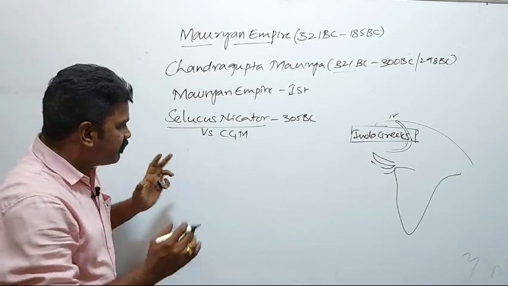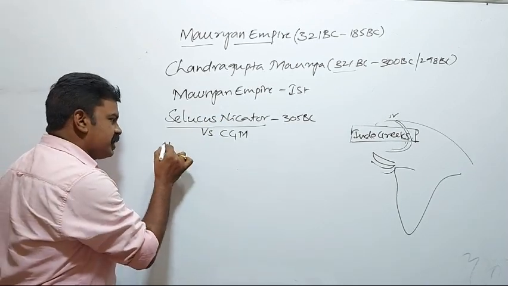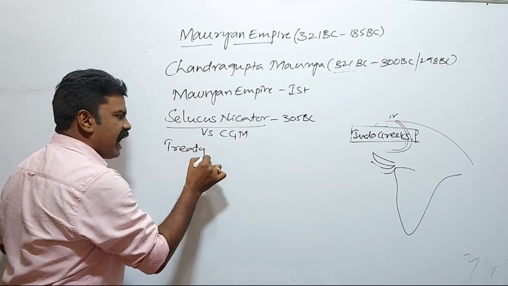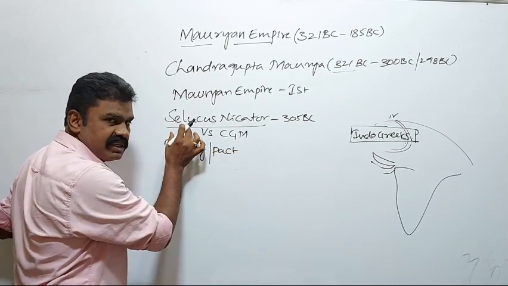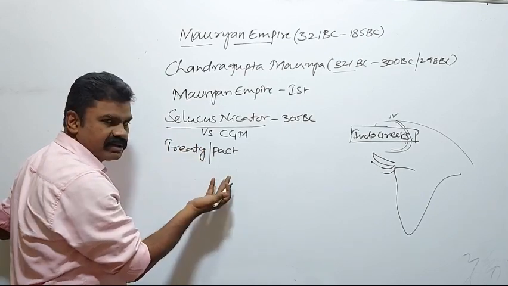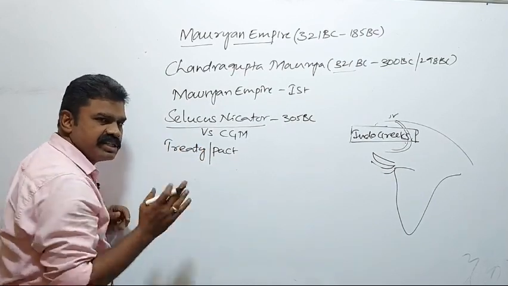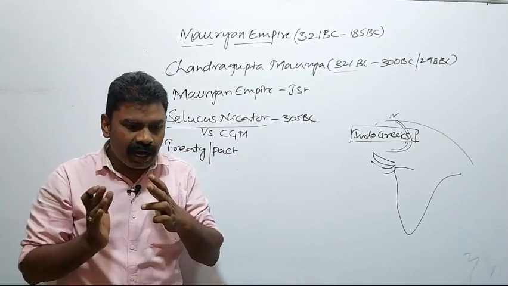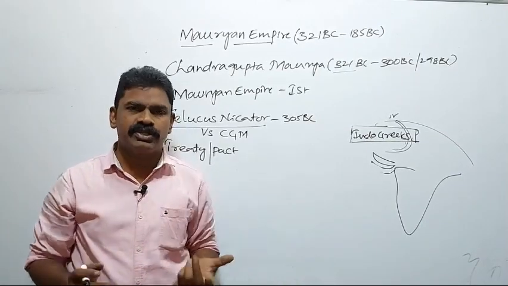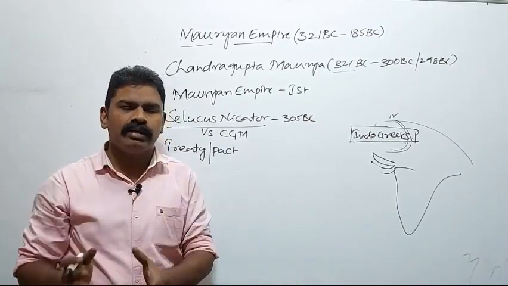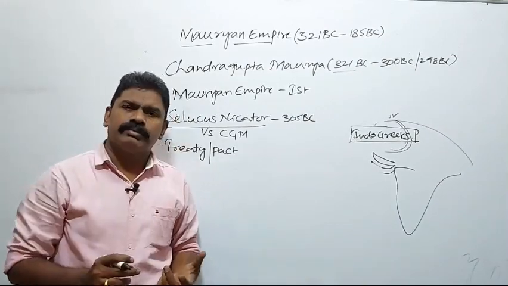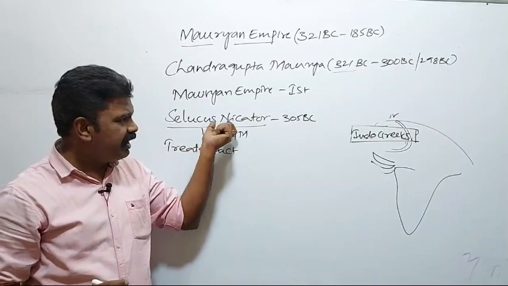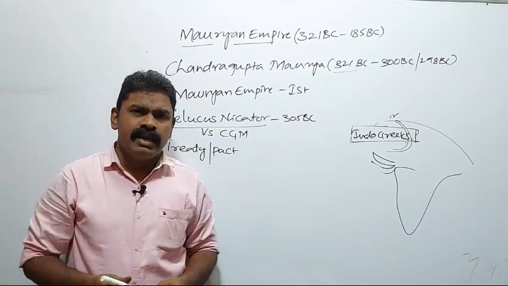With this, there occurred a treaty, a peaceful pact between Chandragupta Maurya and Seleucus Nicator. A treaty means an agreement between the two rulers, the defeated ruler and the victorious ruler.